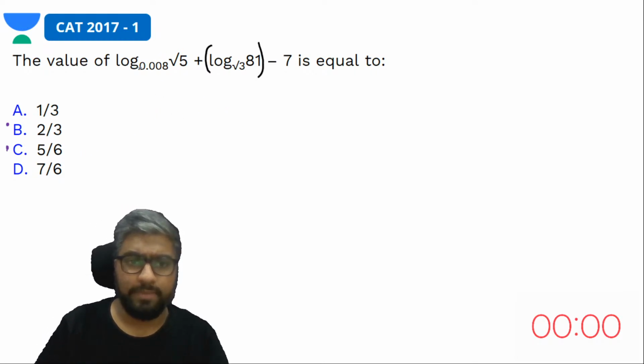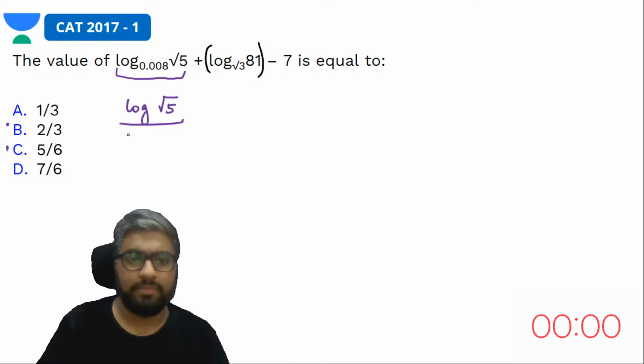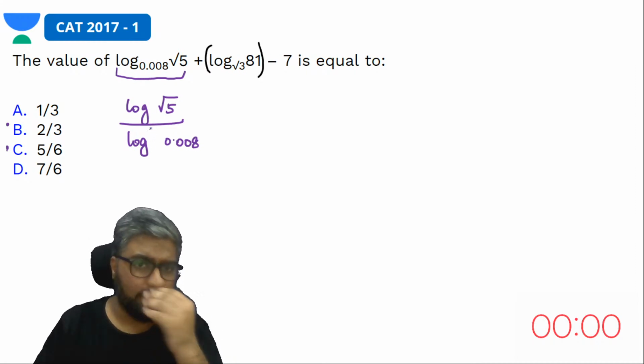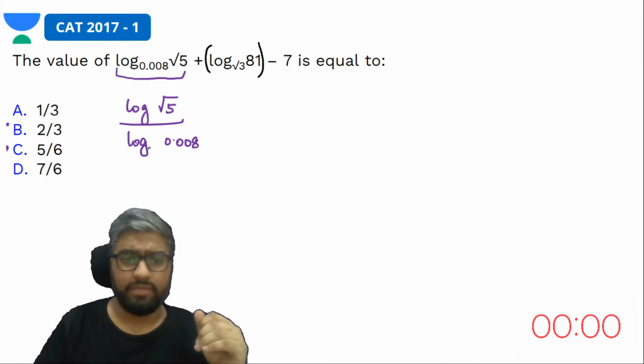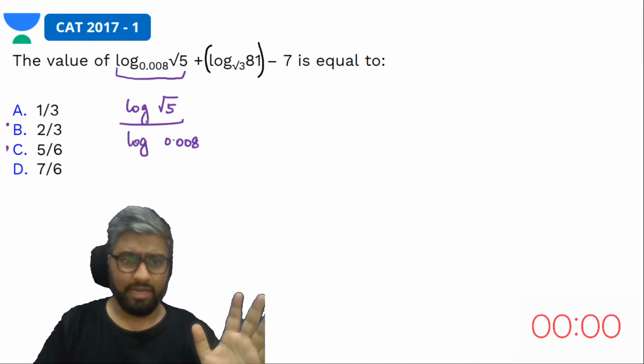I don't know the base, but can I write this part of the expression as log root 5 divided by log 0.008? I'm not clear of the base yet. I have not decided on the base yet, but I'll have to ensure that the base is something that will eliminate the entire concept of this.